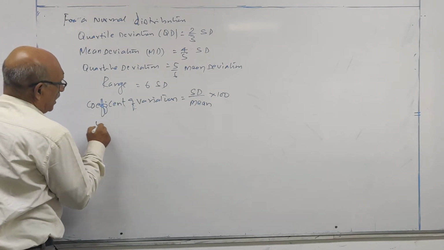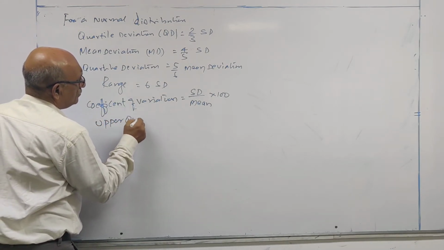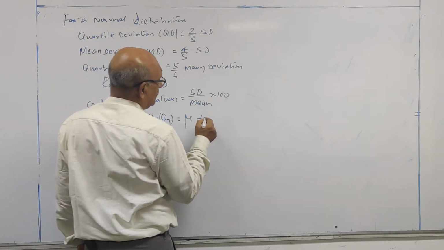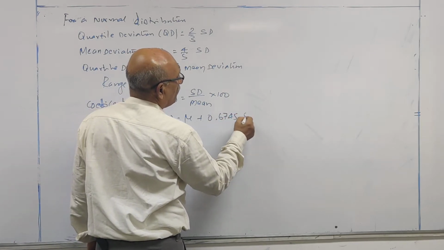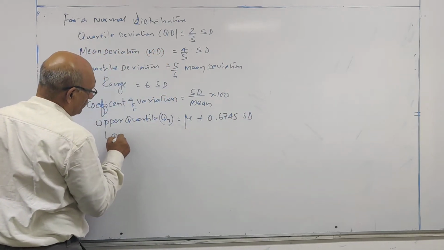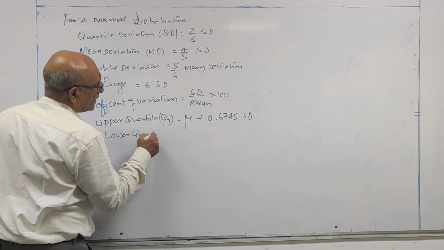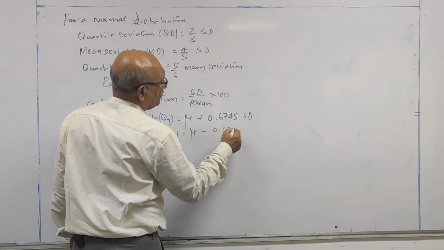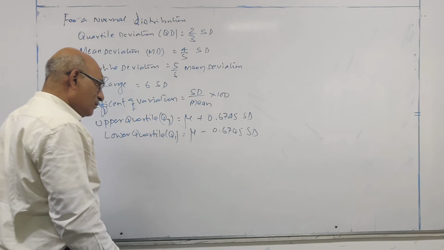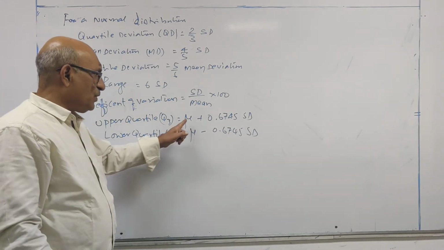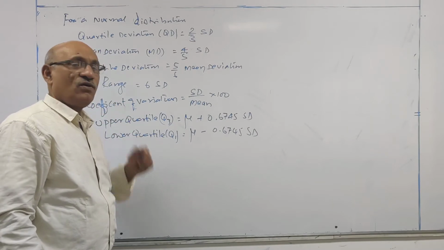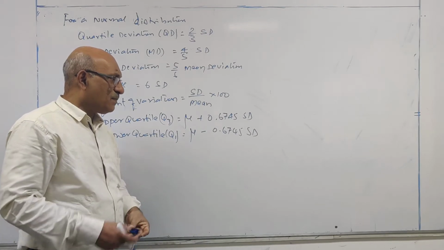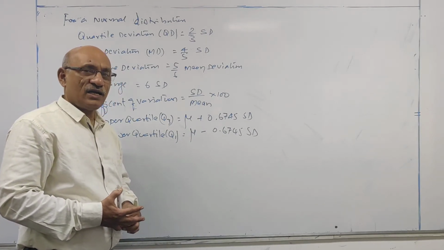Next, upper quartile Q3 is equal to mu plus 0.6745 into standard deviation. Lower quartile Q1 is equal to mu minus 0.6745 into standard deviation.